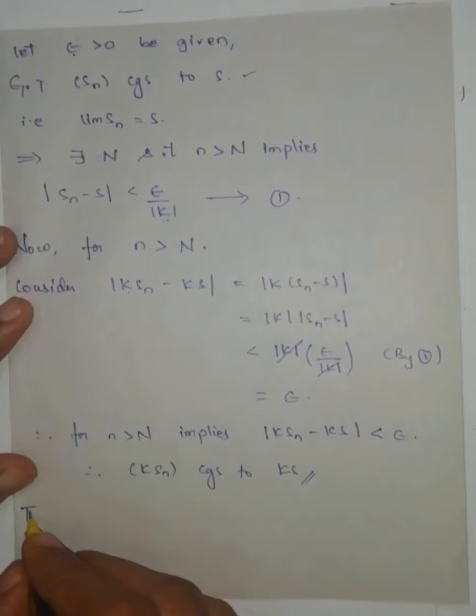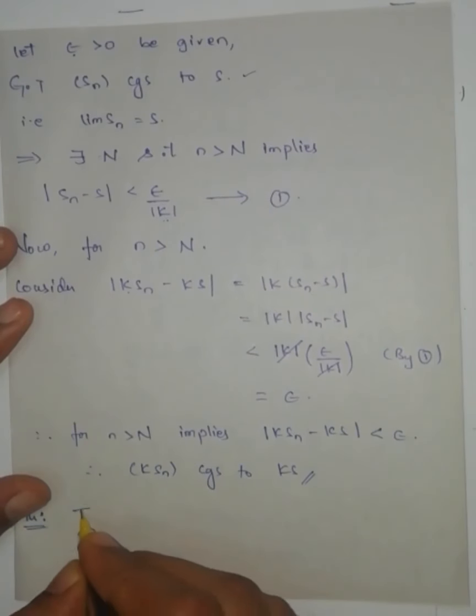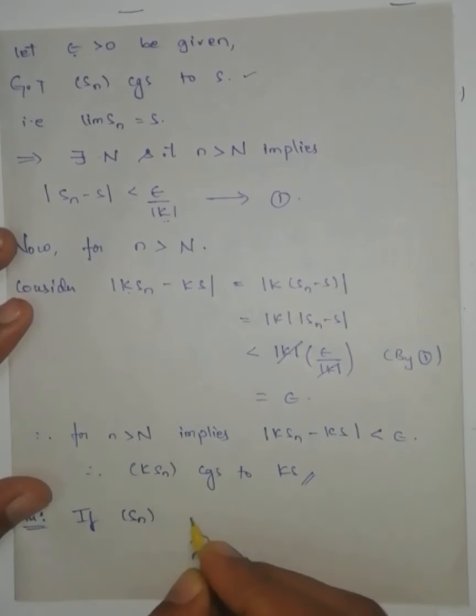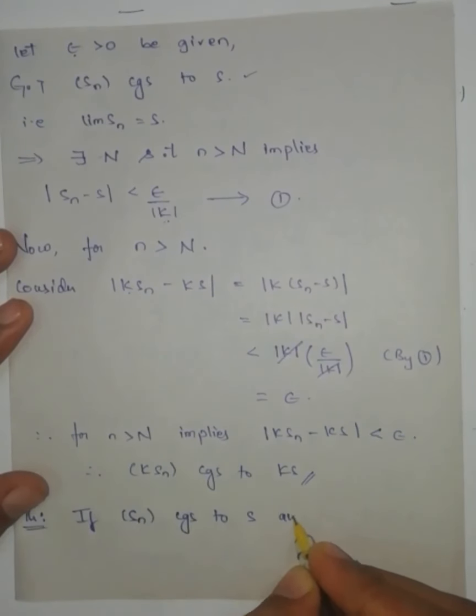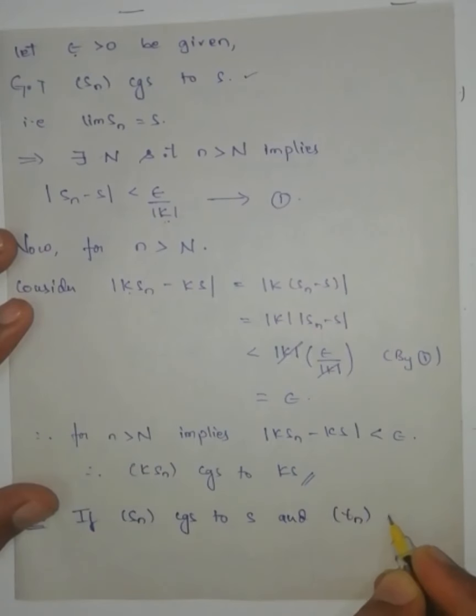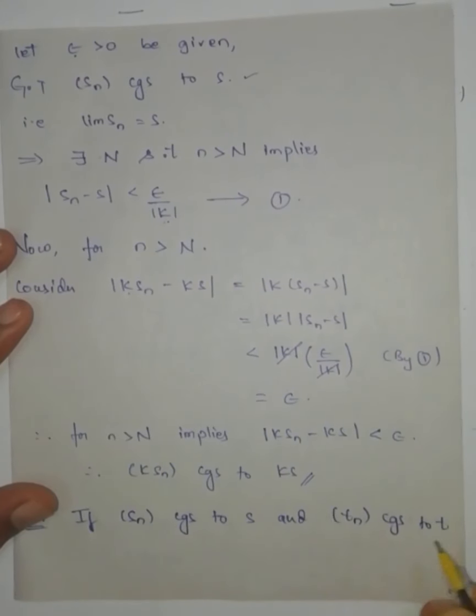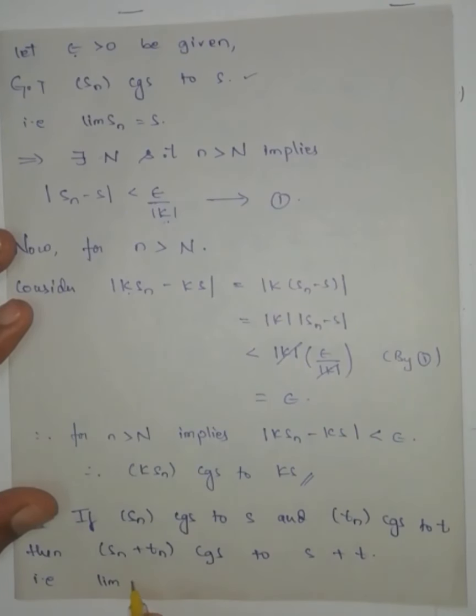Now the next theorem. If Sn converges to S and Tn converges to T, then Sn plus Tn converges to S plus T. That is, limit of Sn plus Tn is equal to limit of Sn plus limit of Tn.